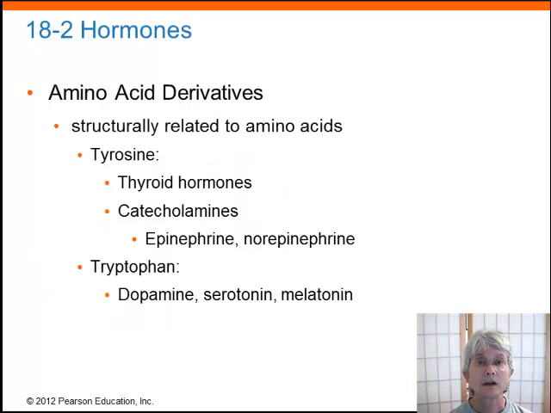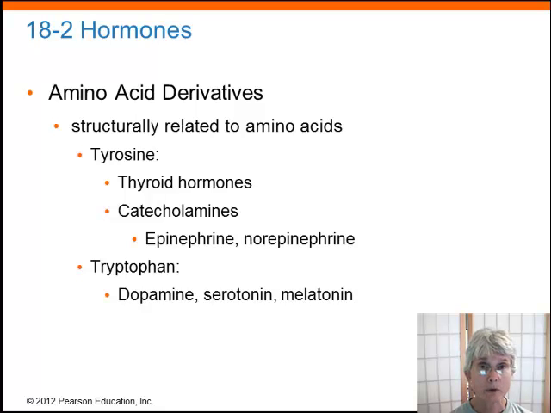First, let's look at the amino acid derivatives. I'm not going to test you on which amino acid they're derived from, but I think it might be helpful for you to have that as a reference. The amino acids tyrosine and tryptophan can be converted into hormones. The hormones that are derived from amino acids you do need to know. You just don't need to know which amino acid they're derived from.